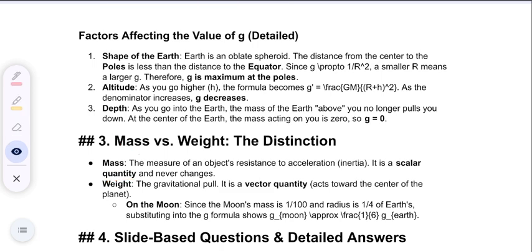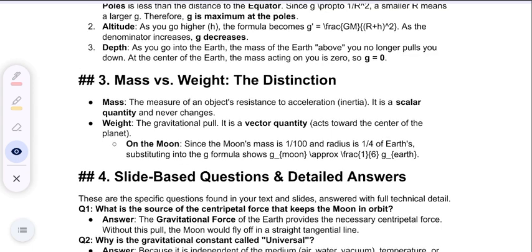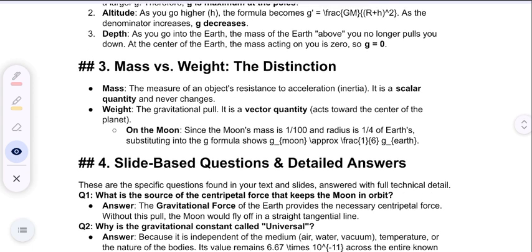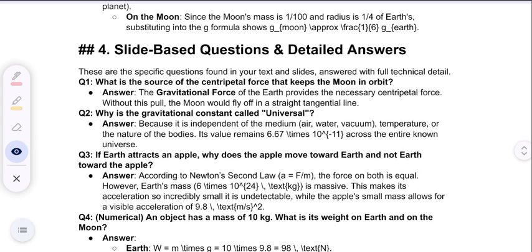Now, side-based questions. There are some questions which I had arranged for you. Their answers are also there and questions are also there. If you want to solve, you can take a screenshot and solve it later. What is the source of centripetal force that keeps the moon in orbit?